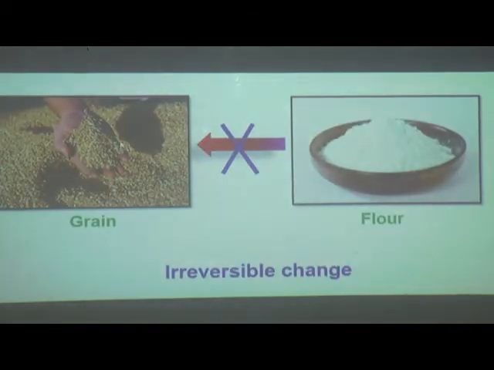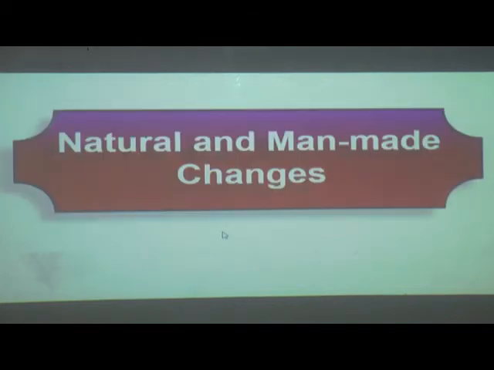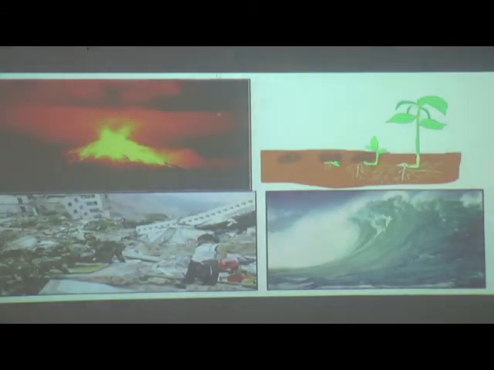Again, one more example, grain converted into flour. We cannot get back the grain from flour. So this is also an irreversible change. Now natural and man-made changes. You can see here volcanic eruption is a natural change. Growth of plant is a natural change.